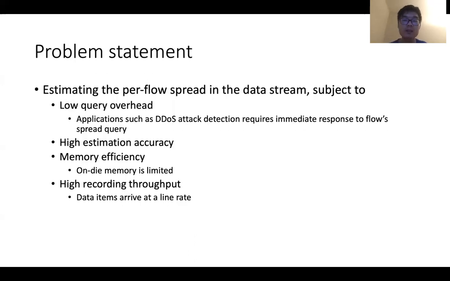The problem this paper studies is to estimate the per flow spread in the data stream, subject to 4 requirements. The first is low query overhead. It is motivated by the fact that many applications, such as DDoS attacks detection, require immediate response to flow spread query. The second requirement is high estimation accuracy. The third is memory efficiency, because many measurement modules are implemented in on-die memory, which is limited. The fourth requirement is high recording throughput, because data items may arrive at a line rate.